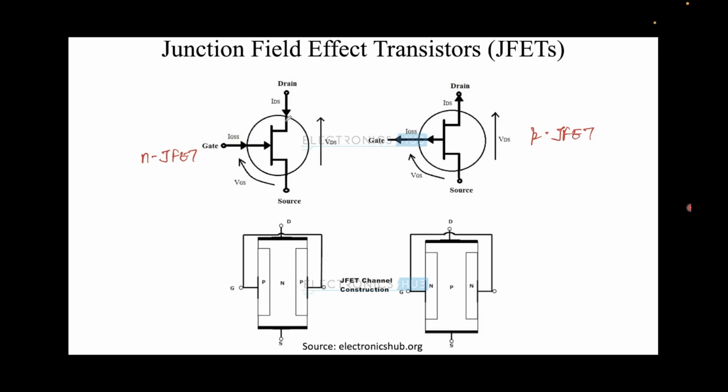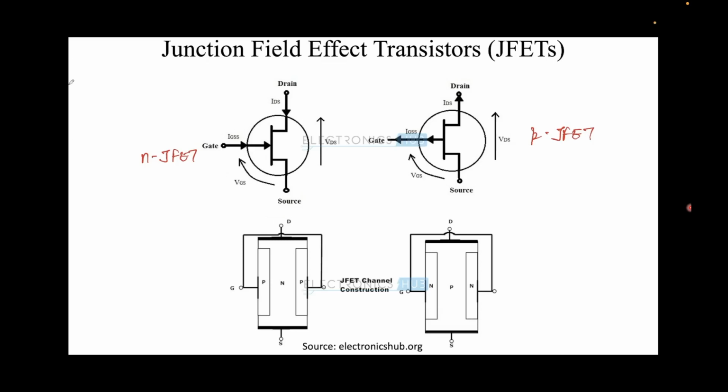It's a 3-terminal device, so you have the drain, the gate, and the source. These are the 3 terminals. And why is it a transistor? Because it's the gate that is controlling how much current flows between drain and source. That's the definition of a transistor, when the third terminal, the gate, is controlling the current flow between the drain and source. And this is a junction field effect transistor.